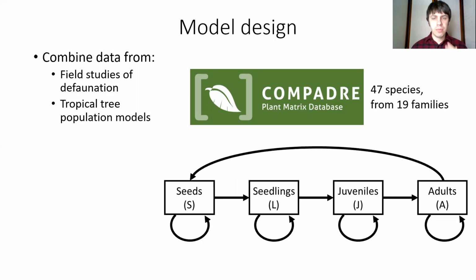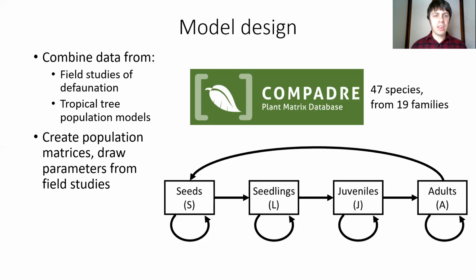And here, this matrix data is in the form that you see below, where you have transitions between the different stages and survival within those different stages. So these seeds, seedlings, juveniles, and adults. All of this vital rate data, all of this population data I found for these 47 species. Then using these population models and the parameters that I talked about before, I created new population matrices.